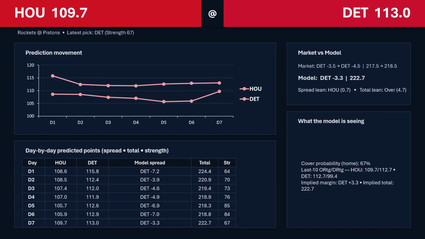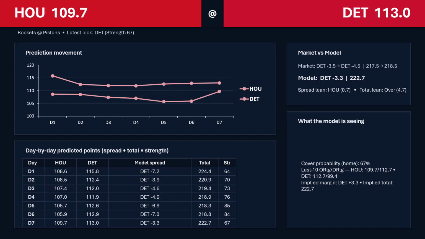Our next game is going to be Houston going to Detroit on day two of a back to back, and they lost in overtime to Philly yesterday. Tough matchup, tough defense in Detroit. The model's been pretty consistent all week on Detroit. 7 down to 3, which is the lowest it's been, but some of that's because they played Philly so tough yesterday, and they're just not a good road team. So it probably improved what it thinks they're going to get, but I think Detroit will probably cover this spread, sitting at about 4 to 5, especially if Cade plays.